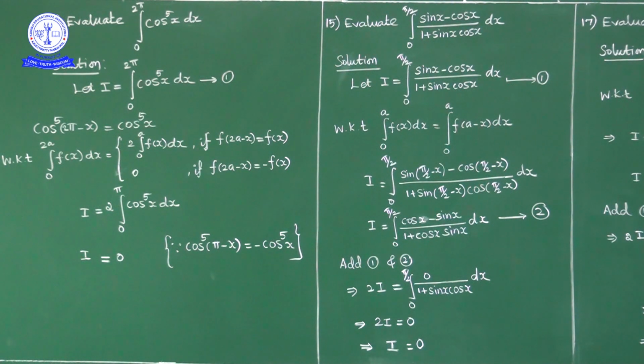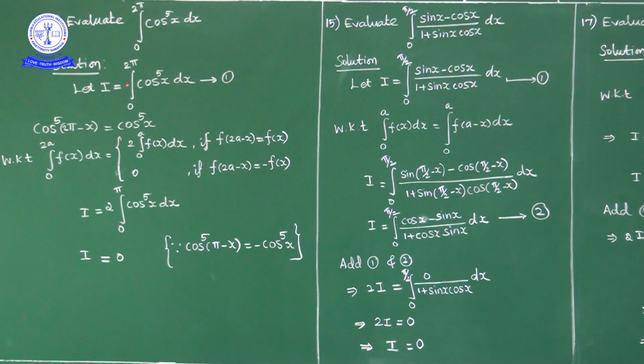Now the question is to evaluate integral 0 to 2 pi cos power 5x dx. I will mark it as 1. We have a property: integral 0 to 2a f of x dx is equal to 2 times integral 0 to a f of x dx if f of 2a minus x is equal to f of x, and integral 0 to 2a f of x dx is equal to 0 if f of 2a minus x is equal to minus f of x.